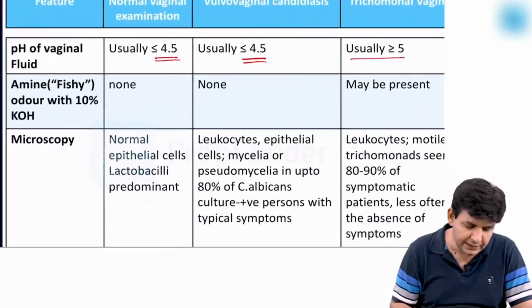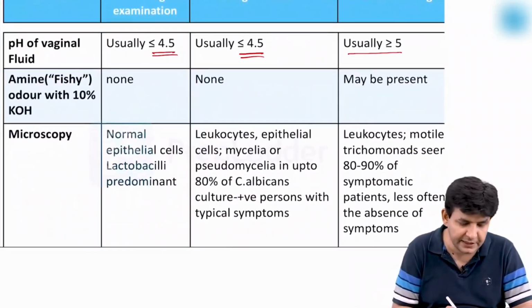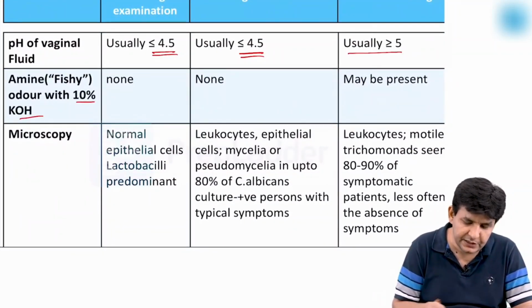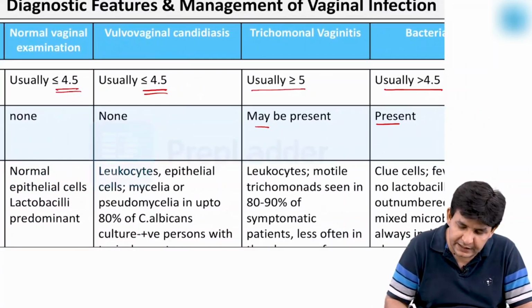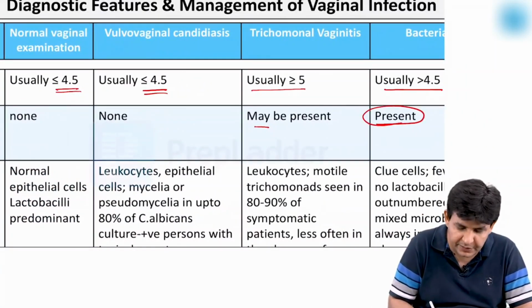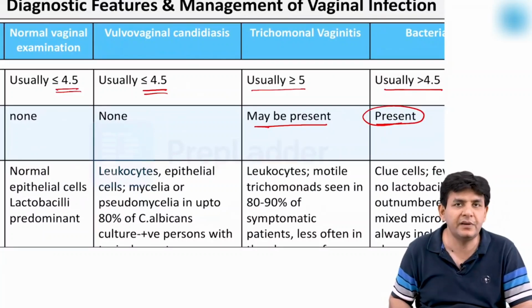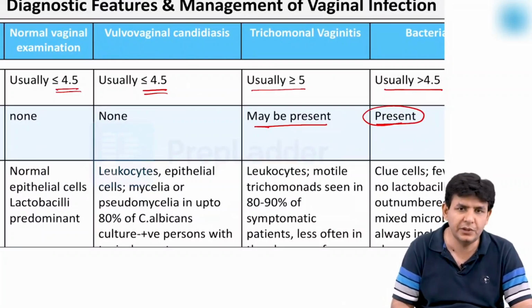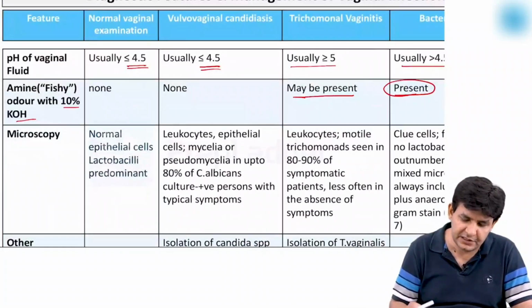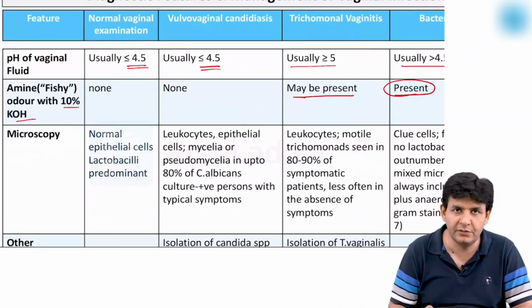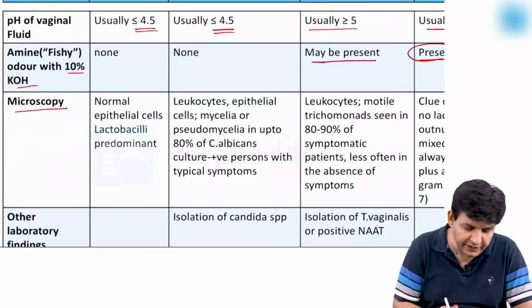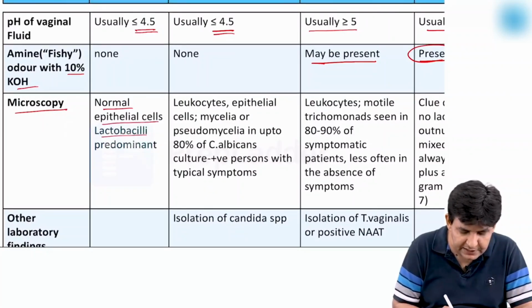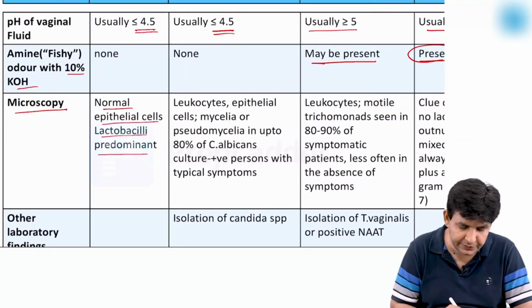Fine. Regarding the fishy odor, that is because of the amine release with 10% KOH. That is a feature present mainly in bacterial vaginosis, but sometimes, yes, it might be present in trichomonal also. But mainly it is a feature of what? Bacterial vaginosis, and you call that particular test as what? Whiff test. Okay. As such, in microscopy, normally what we get are normal epithelial cells, and lactobacilli are predominant here. Fine.